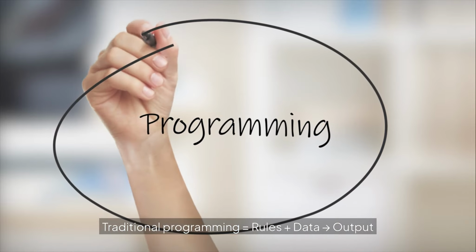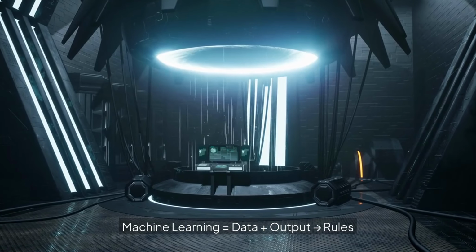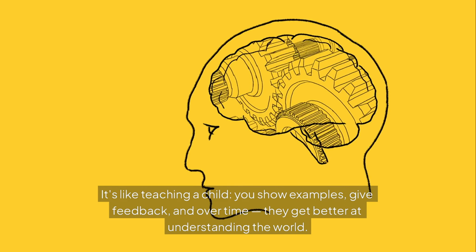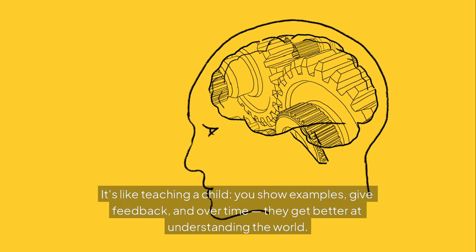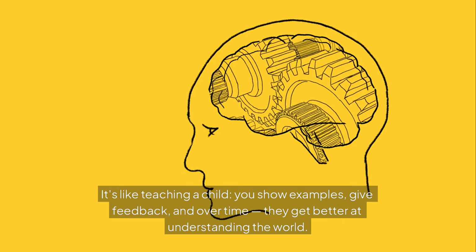Think of it like this. Traditional programming equals rules plus data, output. Machine learning equals data plus output, rules. It's like teaching a child. You show examples, give feedback, and over time, they get better at understanding the world.